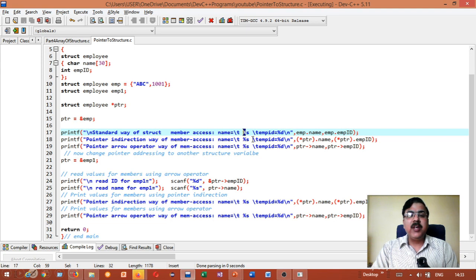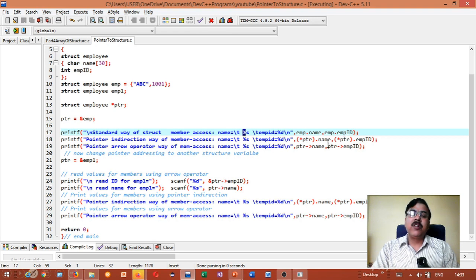So in the first one, the pointer indirection way, I am trying to print such values with the help of pointer PTR within parenthesis dot name, and within parenthesis pointer PTR dot employee ID. This will give the same result as given by emp dot name, emp dot emp ID.